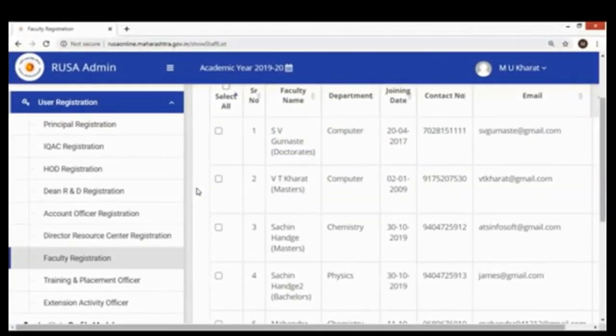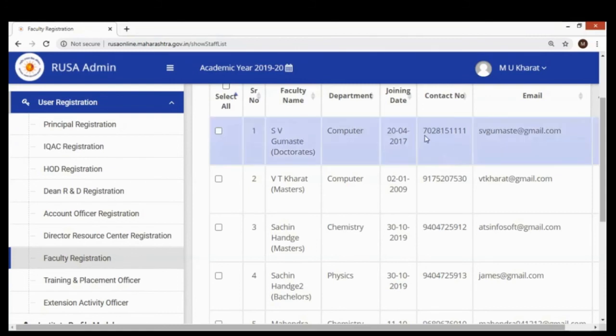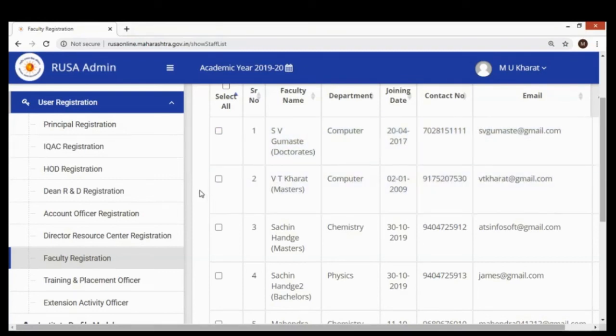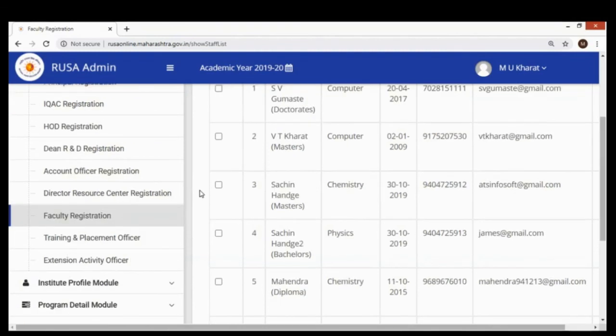So even if the IQAC in charge is registering some head of the department, the IQAC in charge will not know what SMS and what email login credentials are sent to that head of the department, because those are confidentially sent to the mobile and email ID registered with the system. That is why we are saying that the information is very crucial for all of us, and it is intact, and care of accessing the information is already taken into the system.